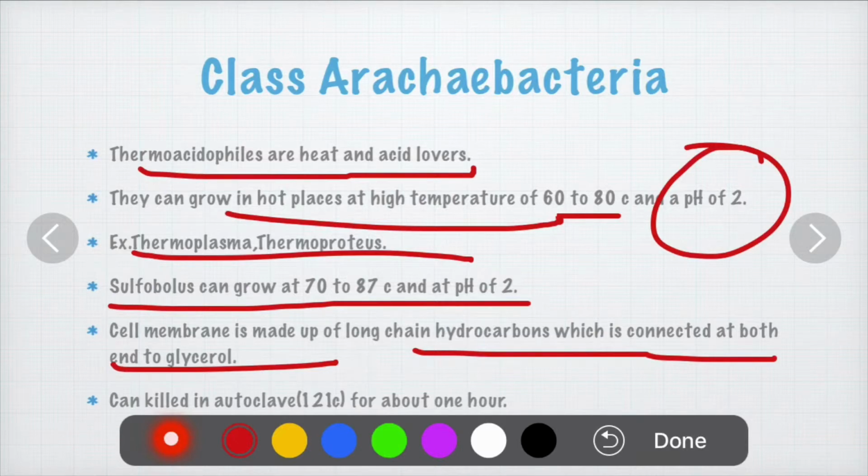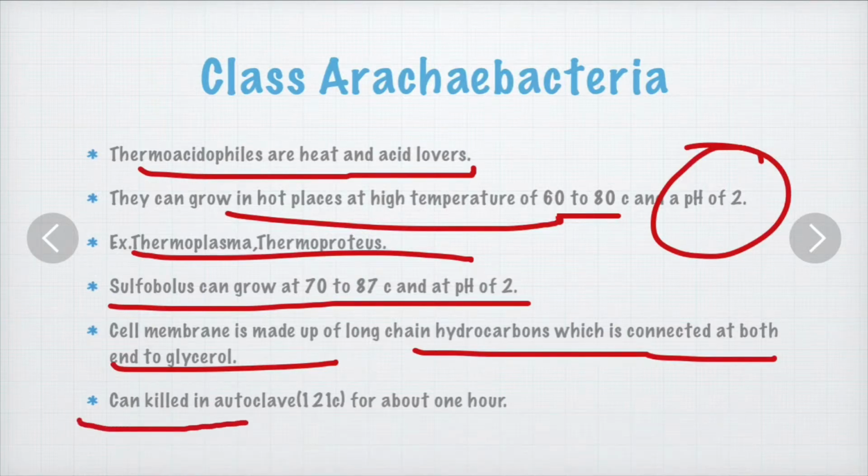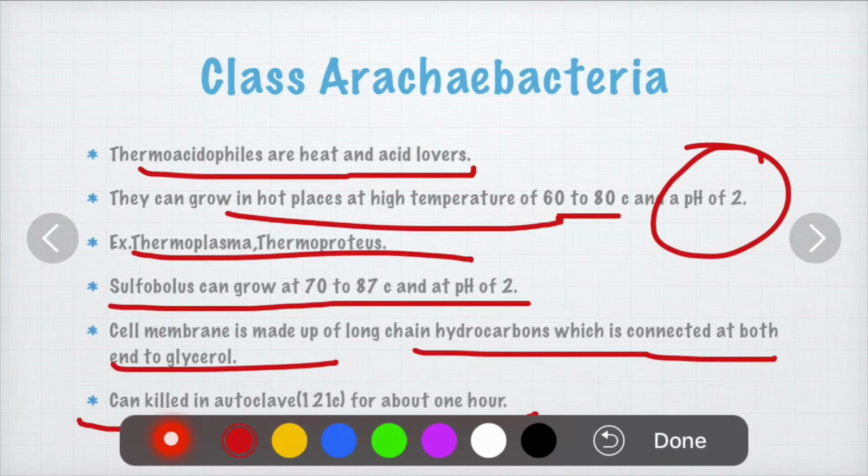So how do we kill the thermoacidophiles if they are able to survive at high temperature? The only solution to kill them is by autoclaving them at a temperature of about 121 degrees Celsius for about 1 hour. Then only we are able to kill the thermoacidophiles.